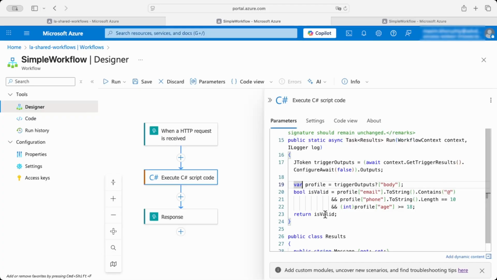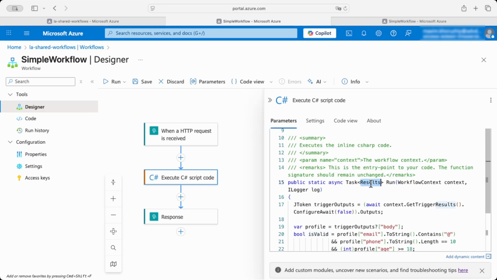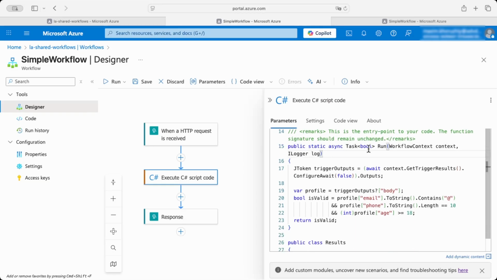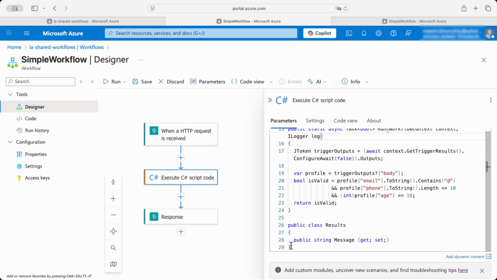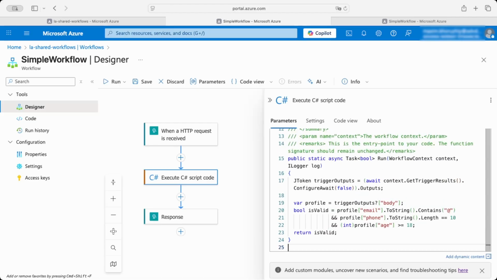My function will return an isValid Boolean variable, so I will replace result here with bool type. The asynchronous type of the function will remain. We can remove this definition of the result class because I don't need it. This line takes the data from the trigger. So the trigger outputs is a JToken object which gets the content of the trigger outputs. And then the trigger outputs body will be initialized to the profile.